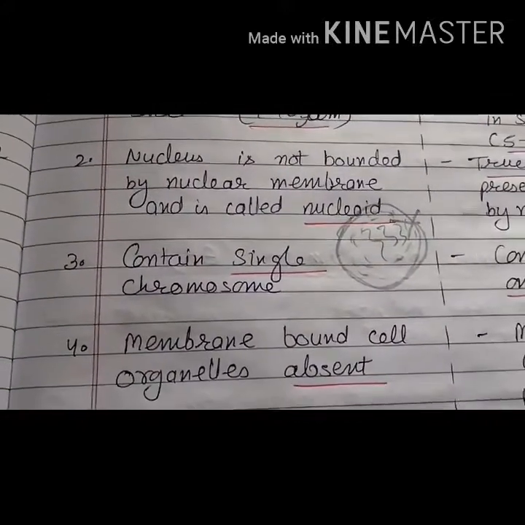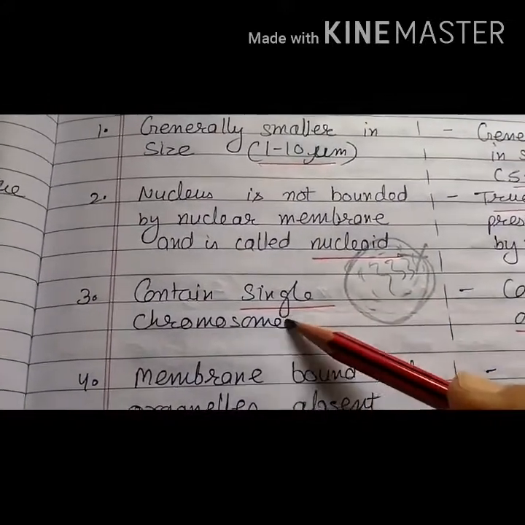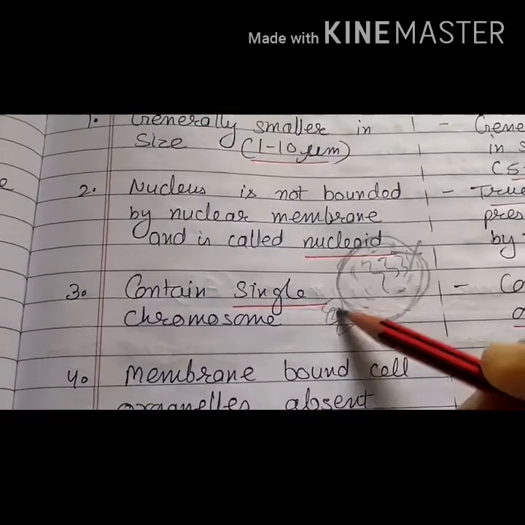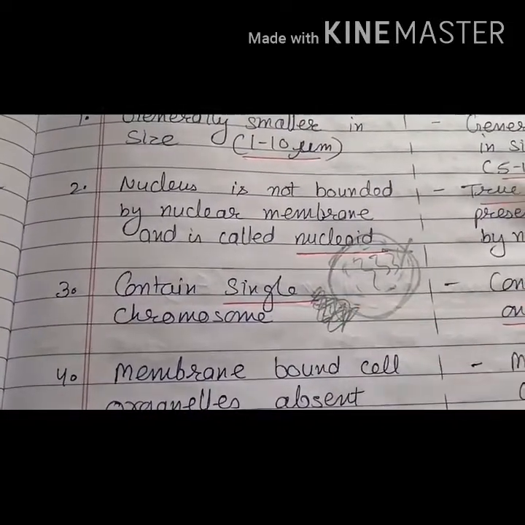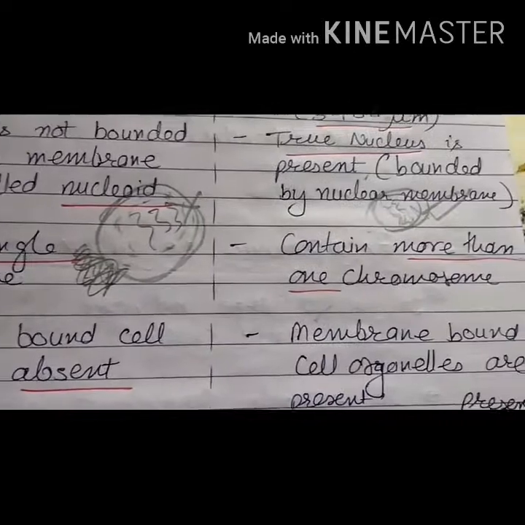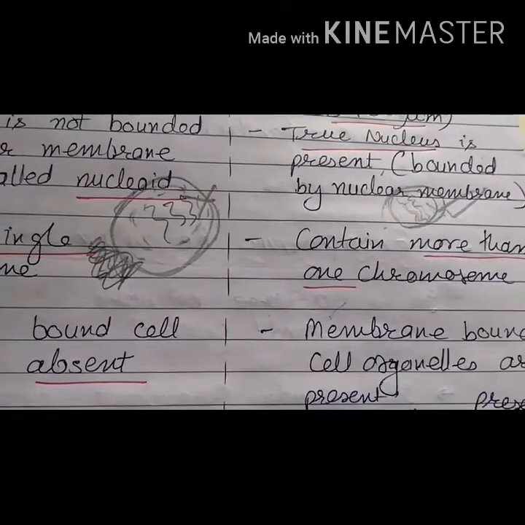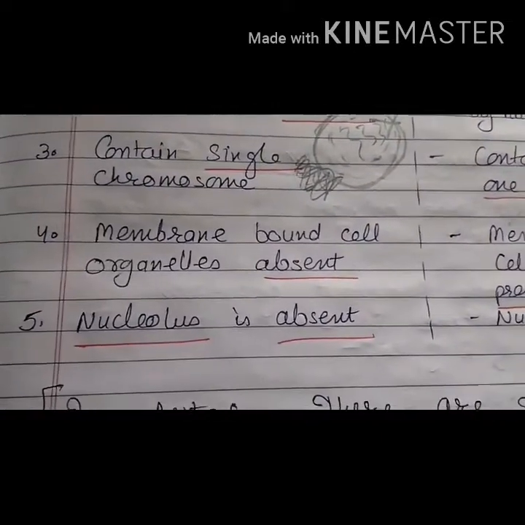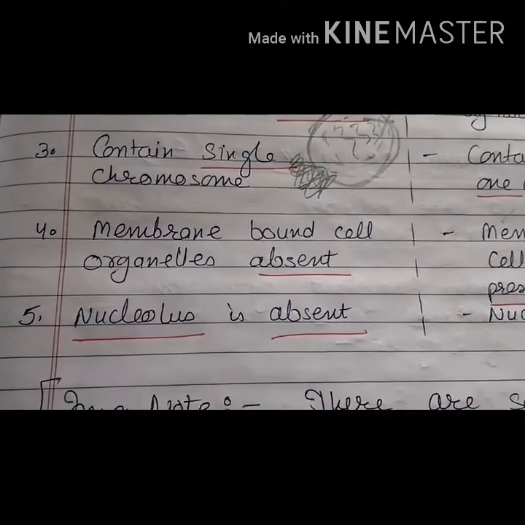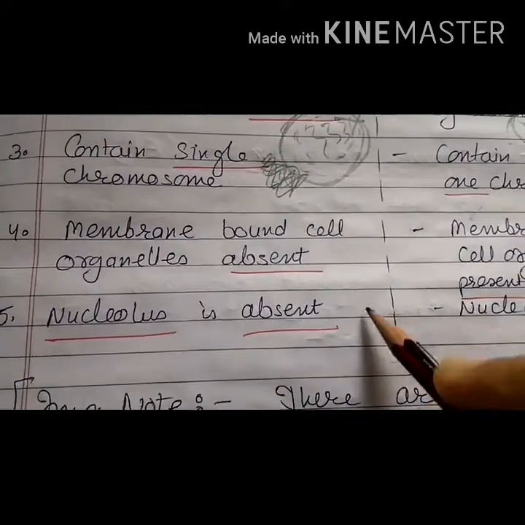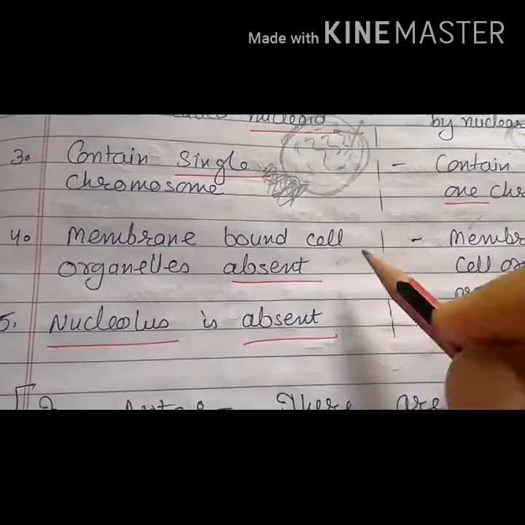The next important difference is that prokaryotic cells contain a single chromosome. A single thread-like chromosome is present over here, whereas the eukaryotic cell contains more than one chromosome. Then the next difference is that membrane-bound cell organelles are absent over here. It means the cell organelles are absent in prokaryotic cells.